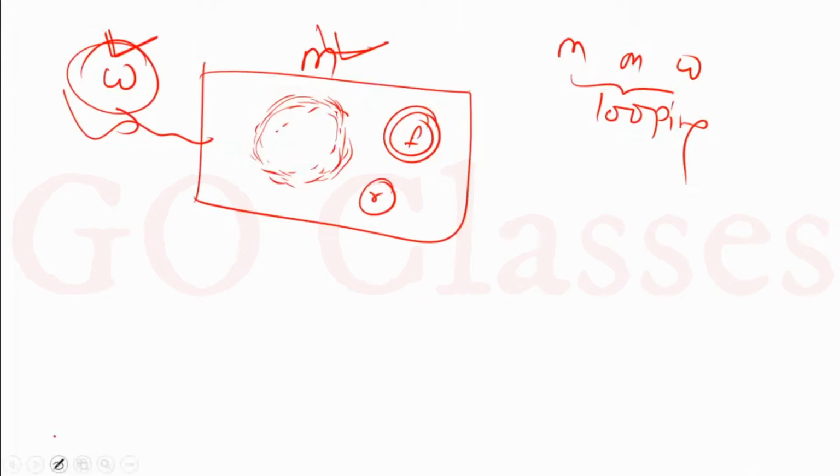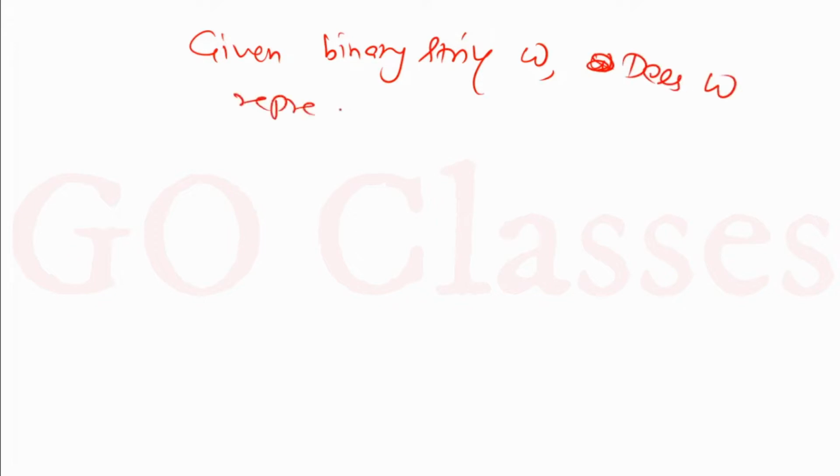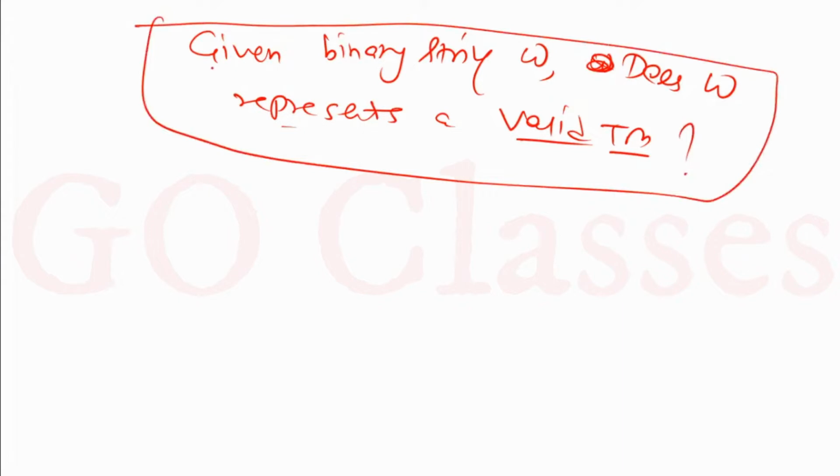Given a binary string w, if you ask me whether w represents a valid Turing machine, let's assume this is your question, you can see this is a decision problem.